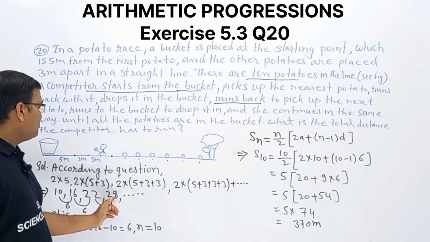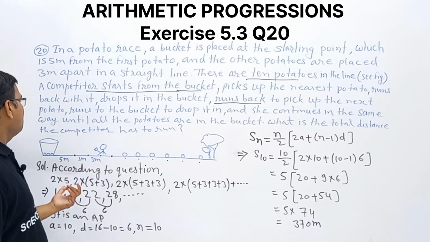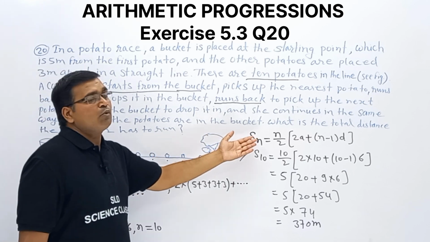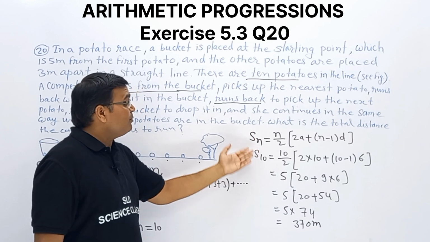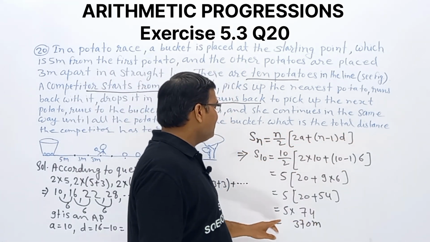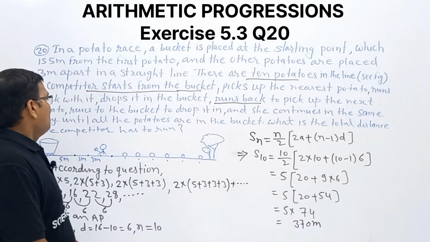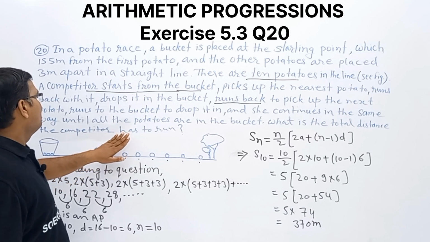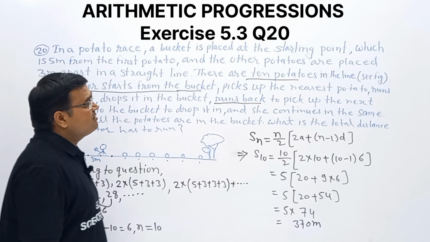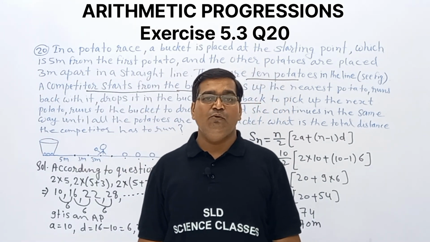Then once we observe, we find this is an AP. So we want the total distance the competitor has to run, so we will use the sum of n terms of an AP formula. We will put the values of n, a and d and solve. Then we are getting 370 meters as the total distance run by the competitor. This is the required answer. Simple question. I hope you understand this question. That's all about this question. Thank you so much.